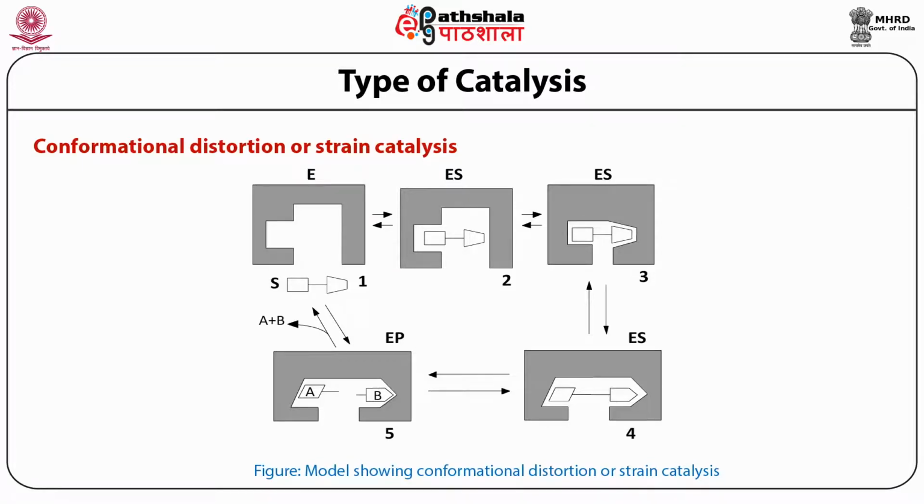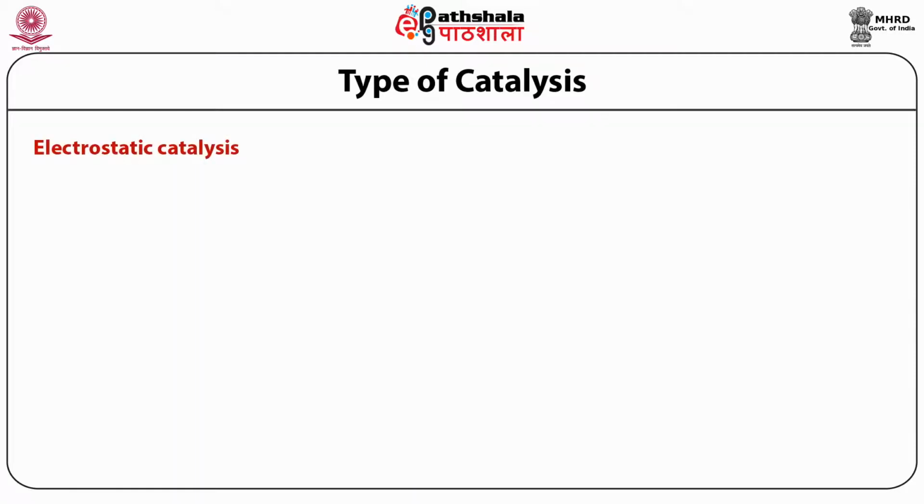But this type of catalysis is only adopted when we want lysis of the substrate. We will not have any addition. So whenever you have lysis, such as with lysozyme, the enzyme is basically involved in that type of catalysis. Now, the electrostatic catalysis.